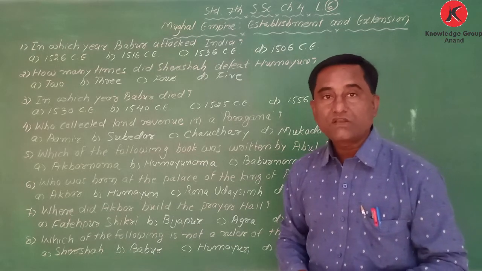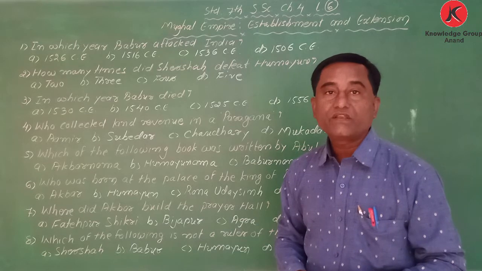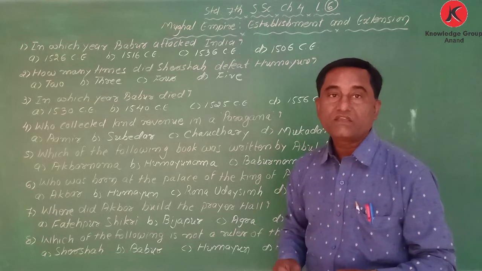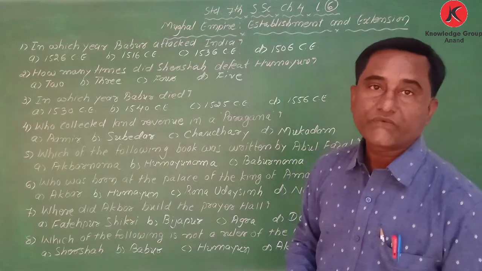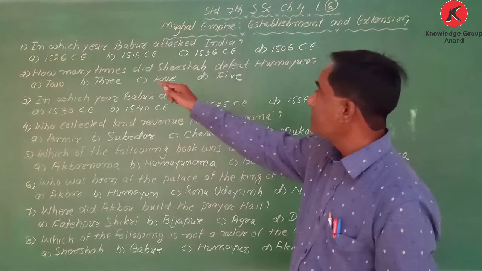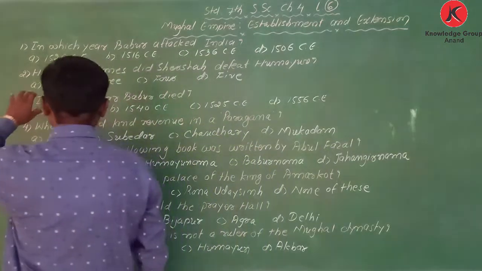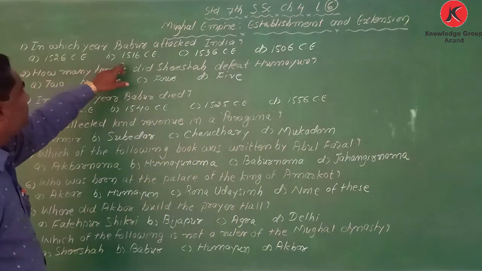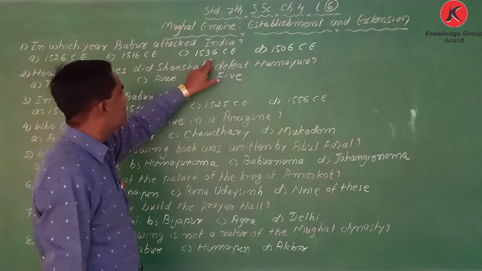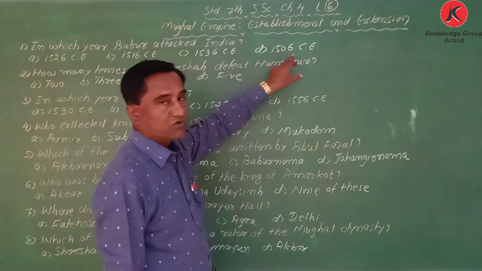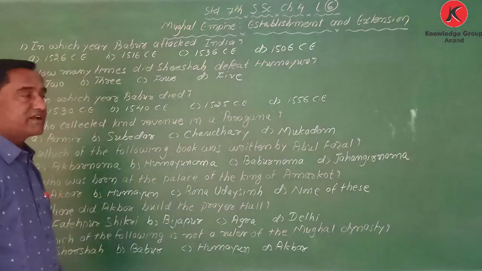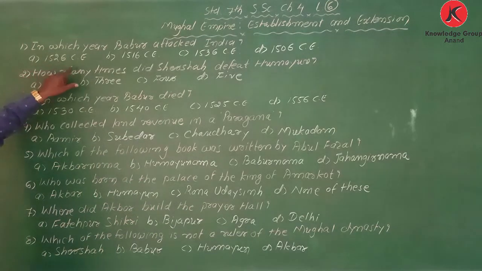It was in the year 1526. Options are 1526, 1516, 1536, or 1506, and the correct answer is 1526.